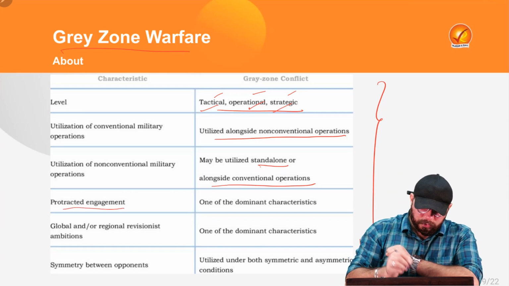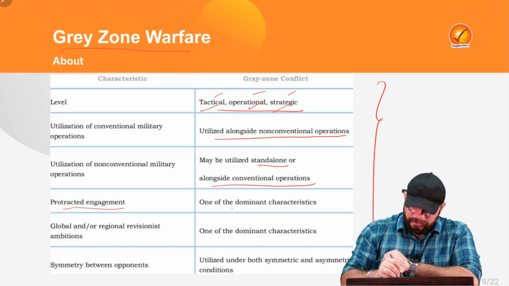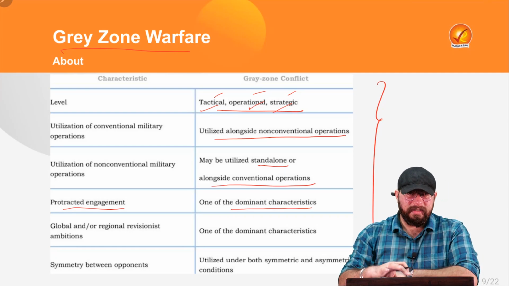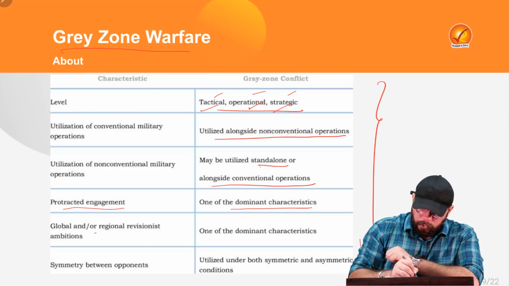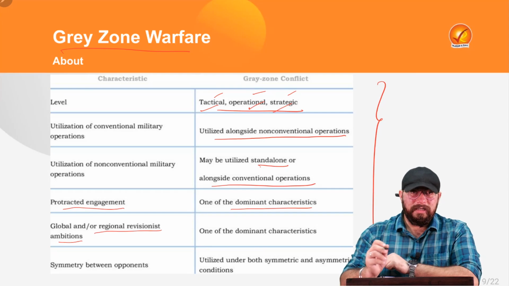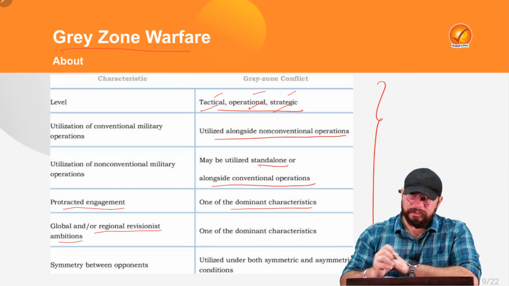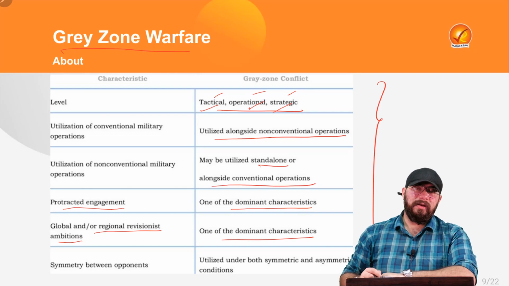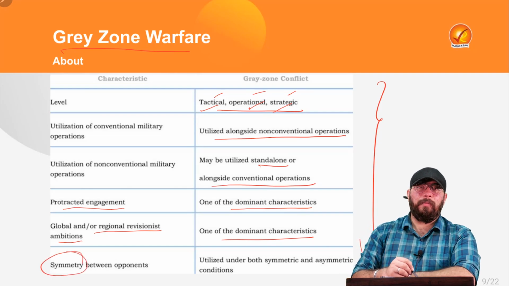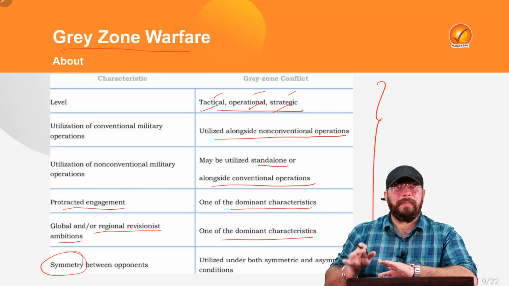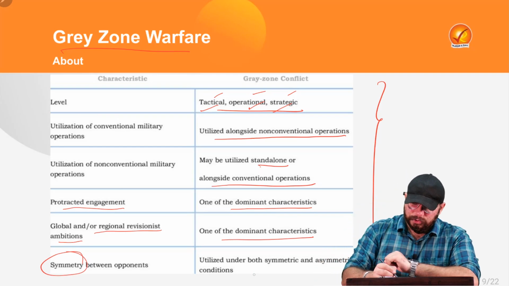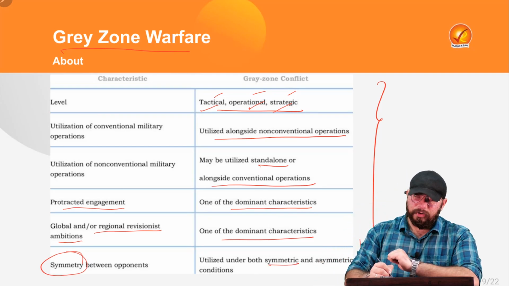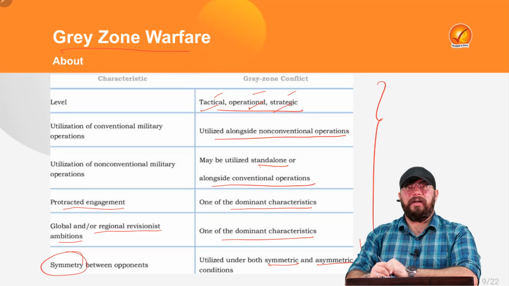Now coming to the protracted engagement. So it is one of the dominant characteristics of this gray zone warfare. And coming on to the global and regional revisionist ambitions. It is also one of the dominant characteristics of this gray zone warfare. Now coming on to the symmetry between opponents. Are the opponents at parity? Is there symmetry? So they can be utilized both in symmetric operations and asymmetric conditions.